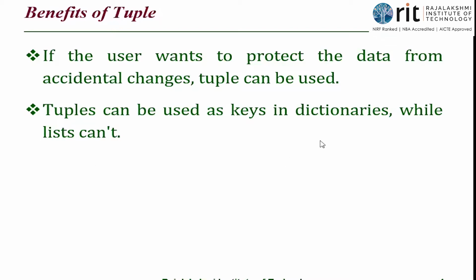So then tuples can be used as keys in dictionaries. Okay. So we are going to use tuples as dictionary keys. Why? Because in dictionary, keys are immutable. I cannot change the keys, but I can change the values. So as I cannot change the keys, I cannot use list. I can use only tuples for keys. So keys can be integers, strings, all the atomic types. But among sequence or collective types, I'm allowed to use strings, I'm allowed to use tuples, but I will not be allowed to use lists. Lists are modifiable. That's the dictionary. Okay. I'll give you many more examples when you look at dictionaries. Okay.